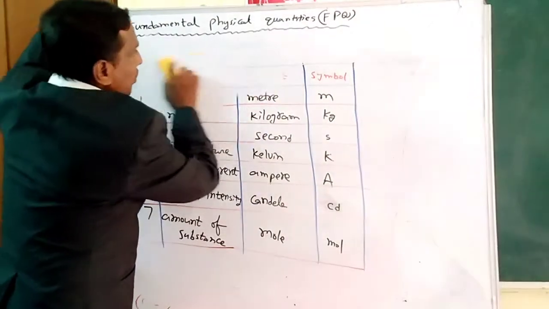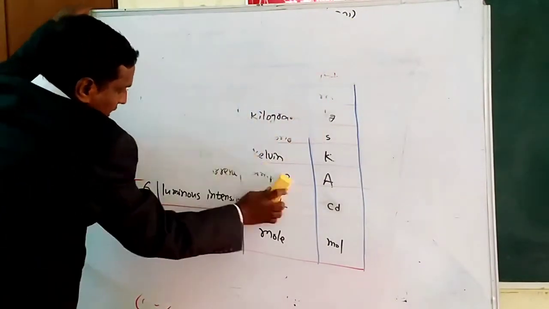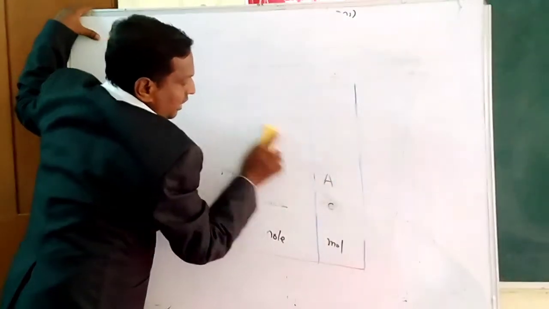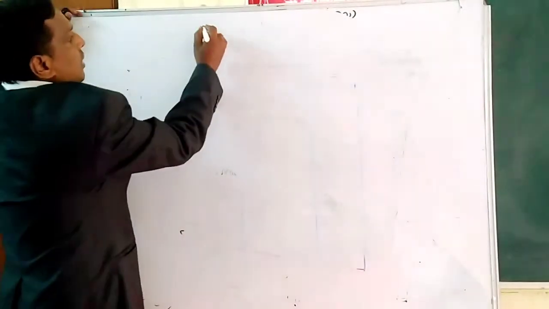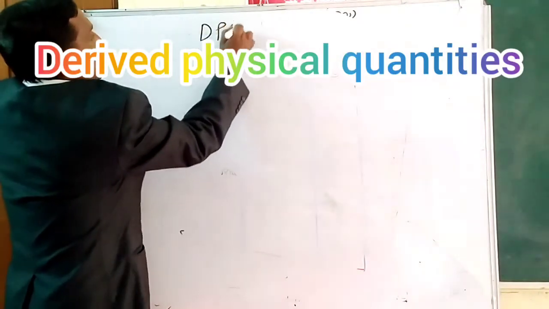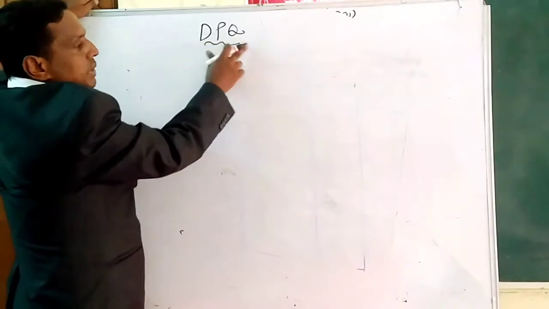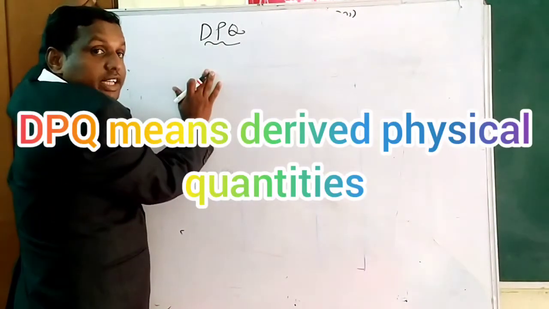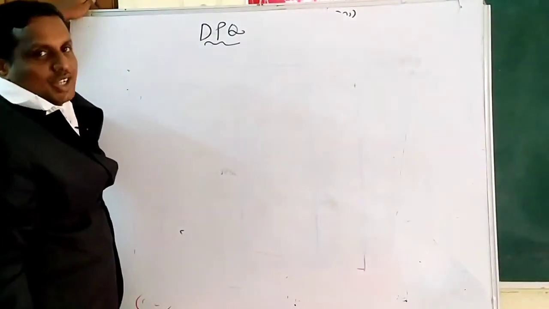Dear students, you should focus here. Derived physical quantities. I am writing with the short form, that is DPQ. So the physical quantities which depend on fundamental physical quantities are called derived physical quantities.